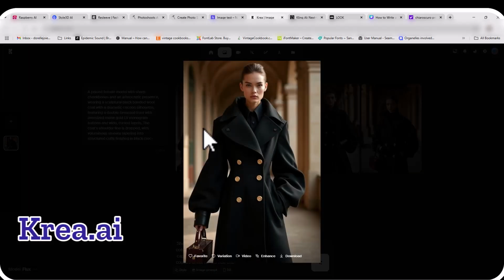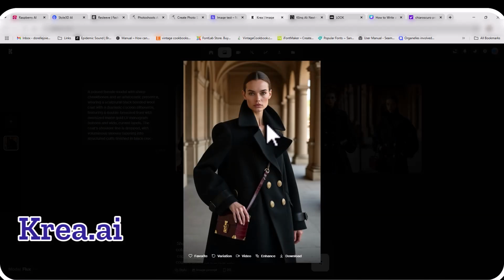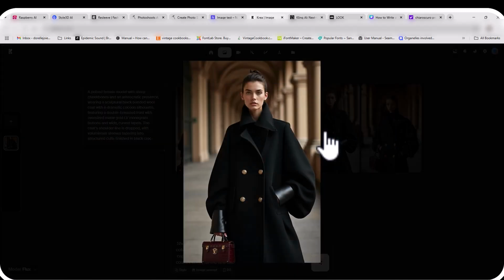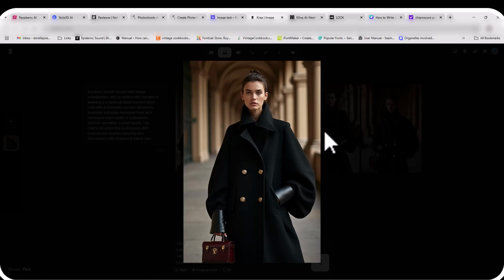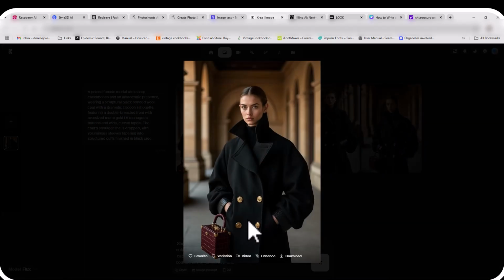Krea, super fast and very, very good with the double-breasted, with the buttons, with the leather on the cuff, the model's hair is pulled back, the trunk bag in the different leather. And here we've got the same details in a different silhouette with a different background, same model hairstyle, minimal makeup. And this is Krea. Again, you have a very good interpretation of the prompt as well as here.